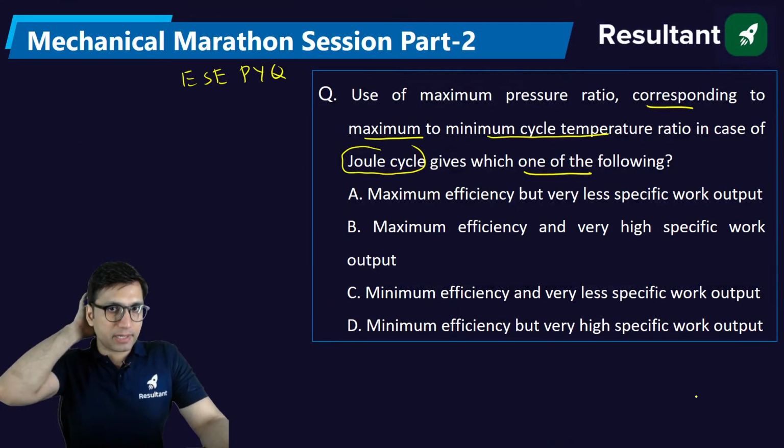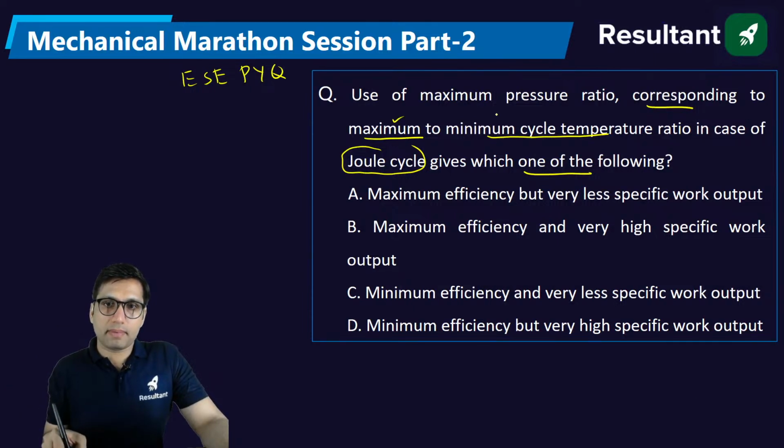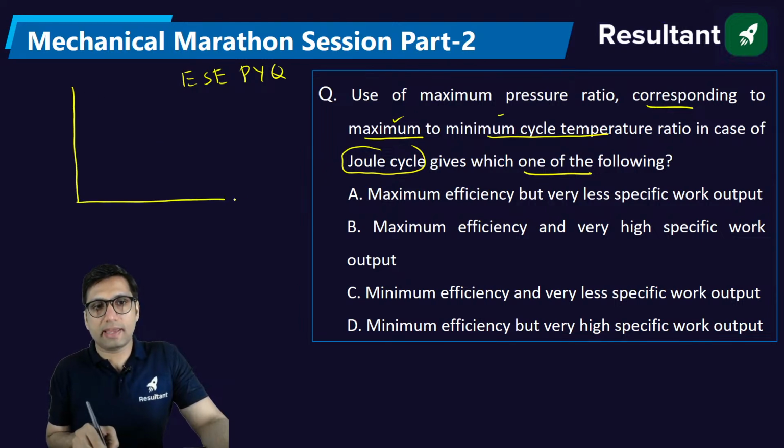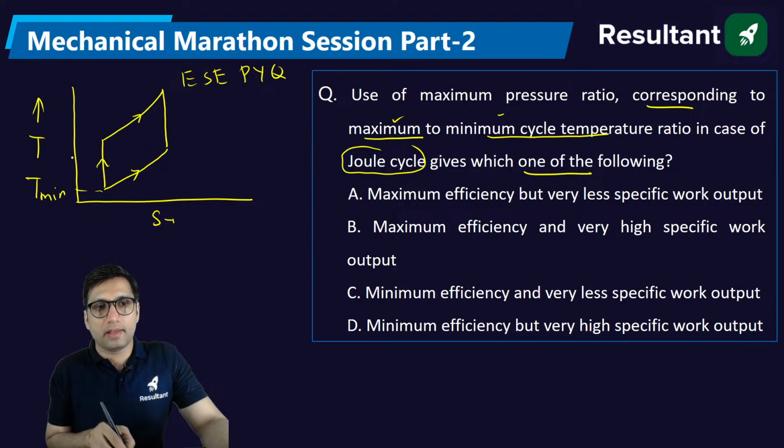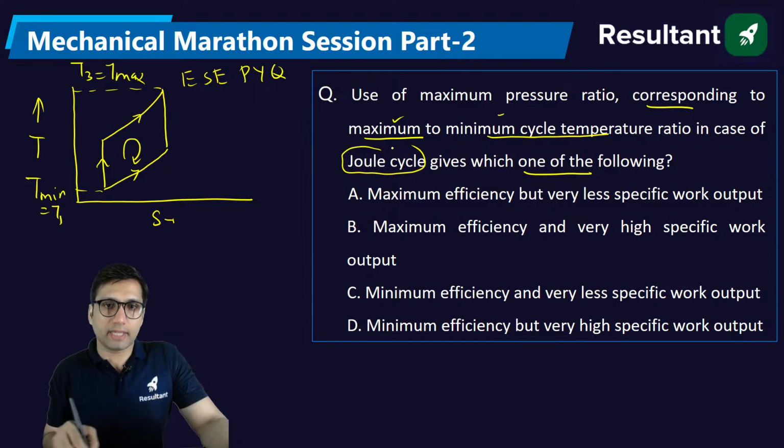Use of maximum pressure ratio corresponding to maximum to minimum cycle temperature in case of Joule cycle gives which of the following? So basically what they are saying in this question is that we have a Joule cycle, which is also known as the Brayton cycle, and this Brayton cycle is working between minimum and maximum temperatures. The minimum temperature is T1, the maximum temperature is T3. This is your Brayton cycle or Joule cycle.